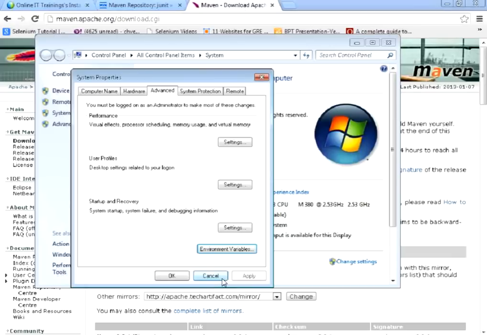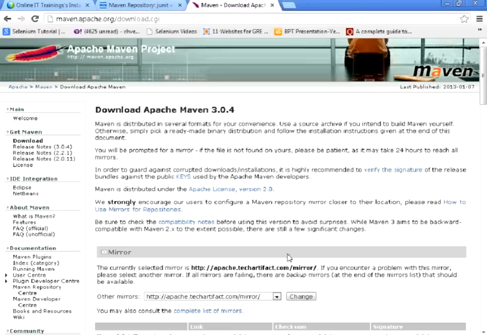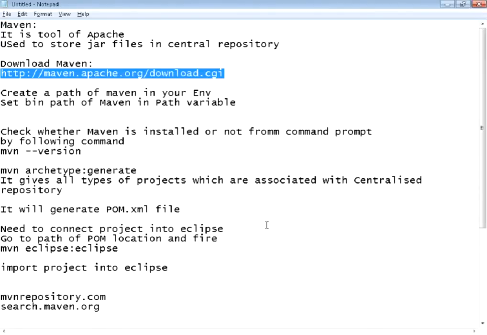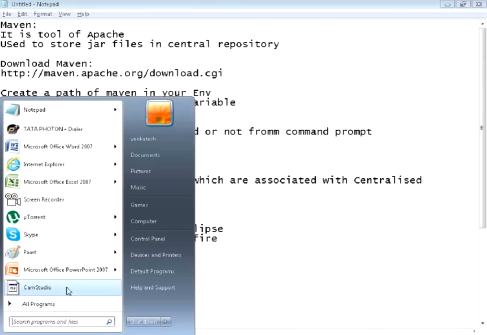So after that, okay, this is step one. We need to download and configure Maven into our system. Configure, in the sense, we have to set an environment path where exactly Maven is located. We have downloaded by going to this link. This document you'll be getting from our site or just mail to us, and we'll get back to you with the document which you require for Maven.